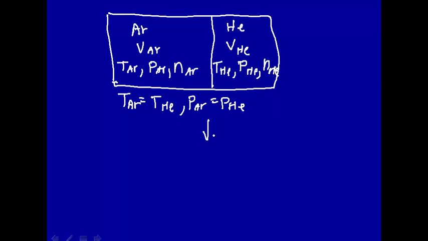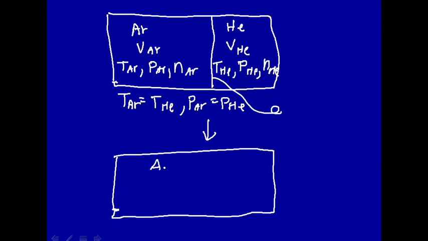What we're going to do is remove this partition, just take it away magically, and we'll end up with argon plus helium mixed, and the temperature will be the same as before removing the partition, as will the pressure. There's no gradient in temperature, so there'll be no transfer of heat between these two chambers. There's no pressure gradient, so there'll be no transfer of volume between them. The volume is different here, but when we remove the partition, we'll have a total volume. So there's really no work being done, nothing going on here.